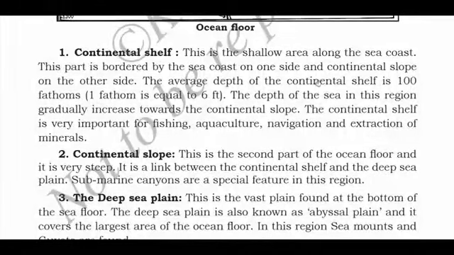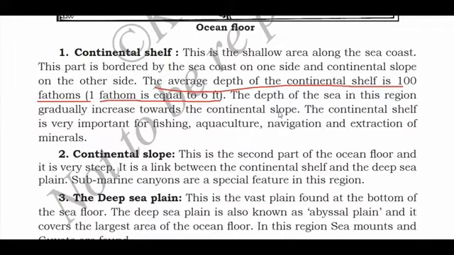The average depth of the continental shelf is 100 fathoms. This is important. This is the unit for measuring the depth. 1 fathom is equal to 6 feet. This also you should remember. The depth of the sea in this region gradually increases towards the continental slope. If we move towards the continental slope, the depth of the sea will increase.